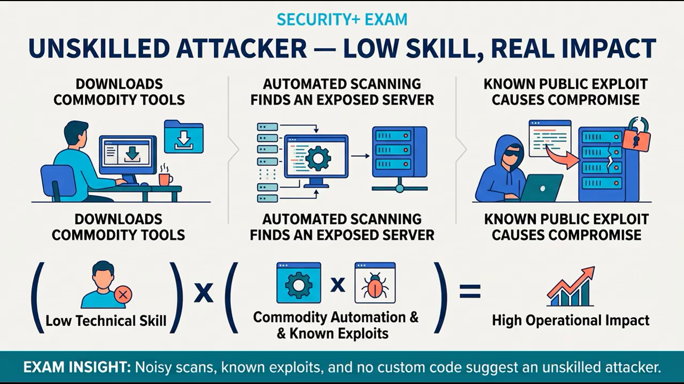Low skill does not mean harmless. Automation is a force multiplier. A person can scan thousands of public systems, identify an unpatched service, and launch a known exploit with only a few commands. If the target is exposed, the result can still be a serious breach. Typical clues include noisy scanning, broad untargeted activity, default tool settings, public exploit code, known vulnerabilities, and little evidence of custom development. Motivation varies. Curiosity, recognition, entertainment, disruption, or easy financial gain are possible.